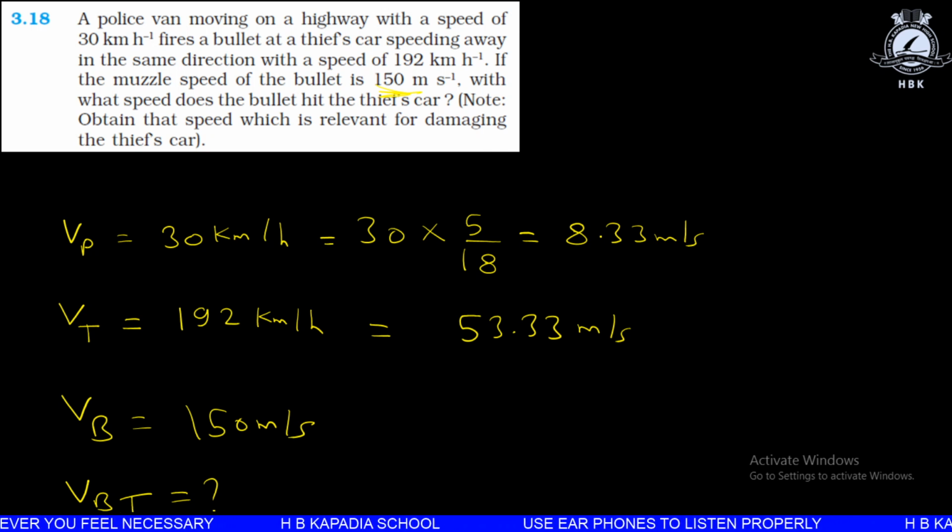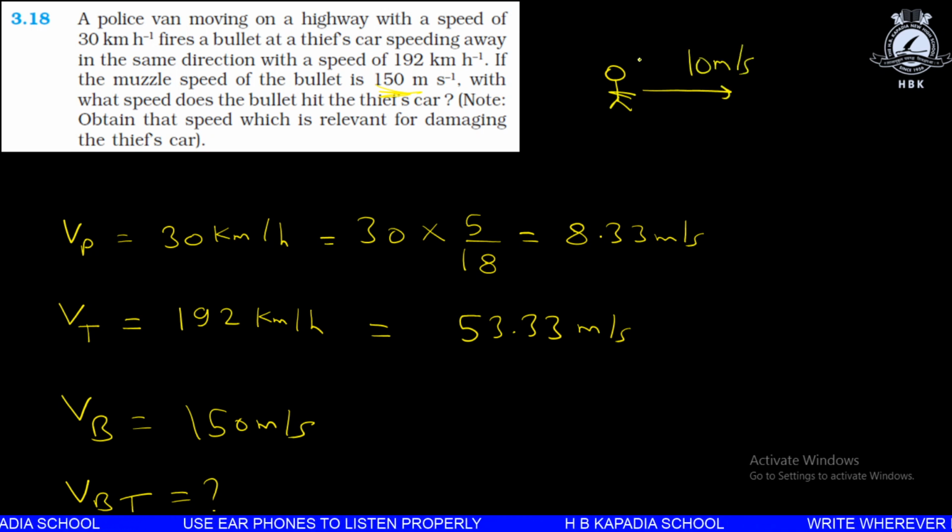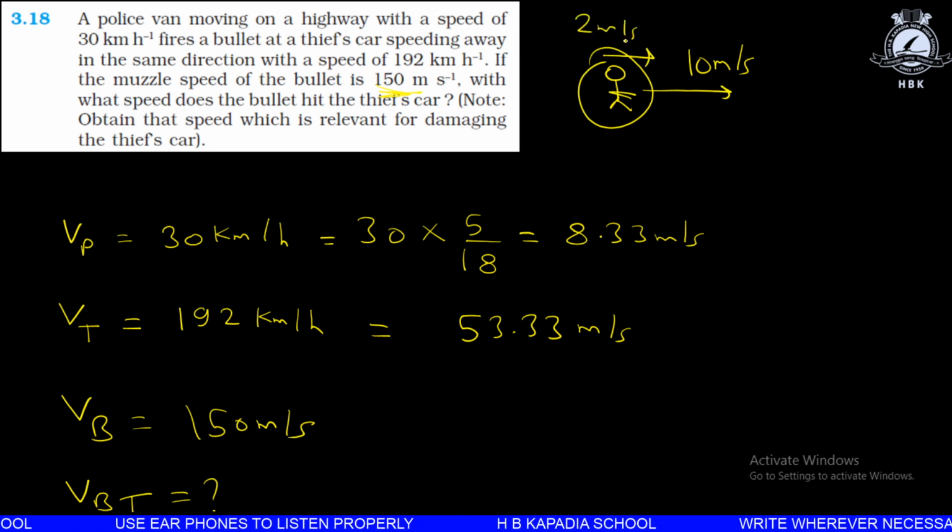Now if he himself is running at a speed of 20 kilometer per hour, then it goes without saying that his velocity, that is the 20 kilometer per hour with which he is running, will get added to the velocity of the ball, and the resultant velocity of the ball will become 120 kilometer per hour. So again, when the bowler is stationary, he is throwing with a speed of 10 meter per second. But if he himself is in motion with a speed of 2 meter per second, then the total velocity of the ball will become 12 meter per second.